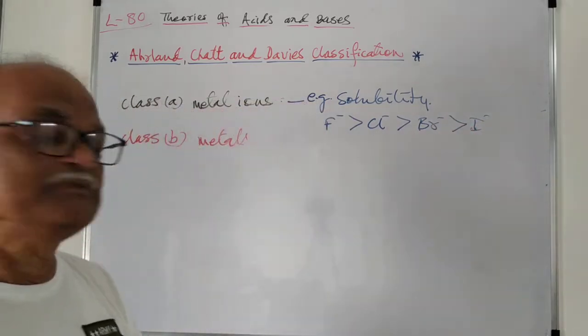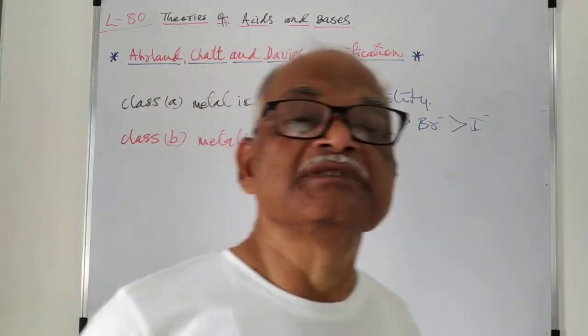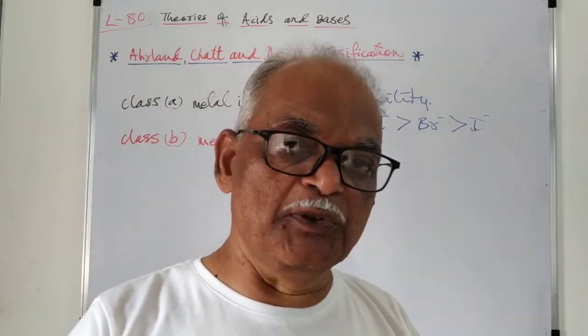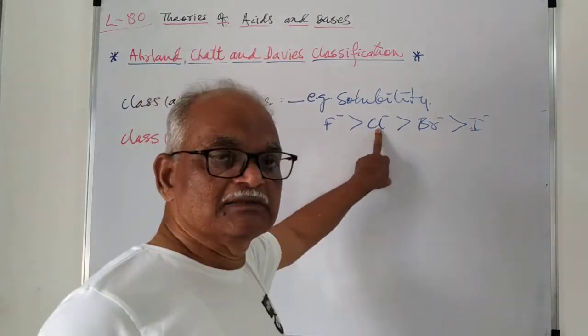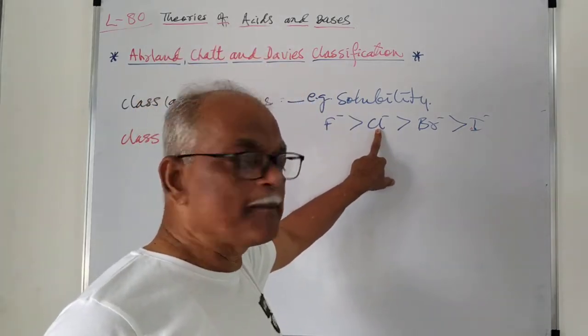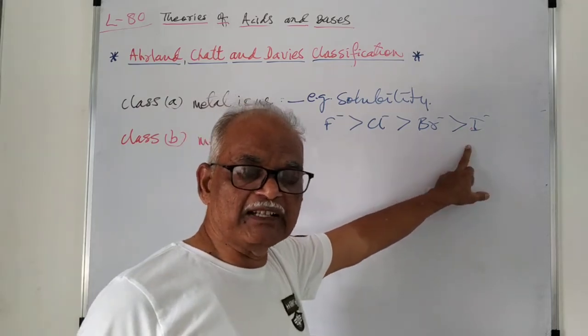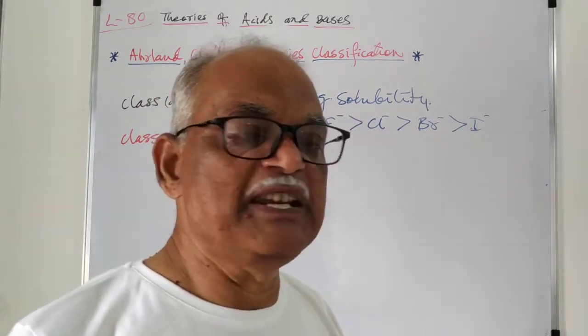So chlorides of these class A metal ions are more soluble than bromides of class A metal ions, than halides of class B metal ions.